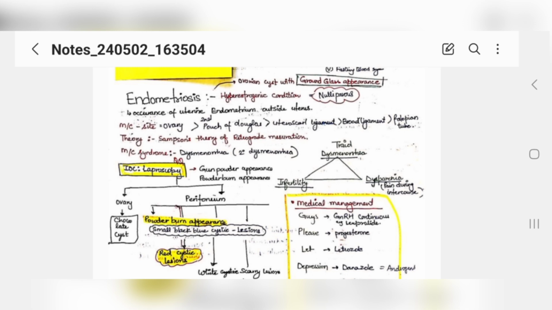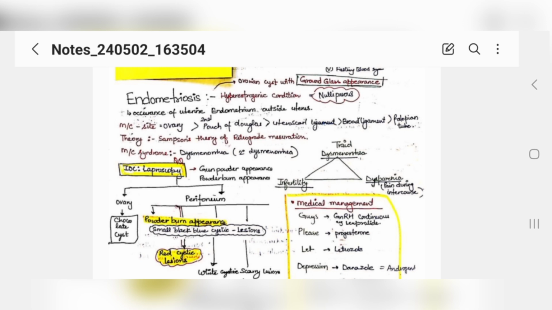Now, let's read endometriosis. What is it? It is also a hyperestrogenic condition. Excessive estrogen is forming. Whenever they frame a question, they will frame it in such a way that you get to your answer step by step. Like, the question would be a nulliparous female who comes to you with a complaint of pain during intercourse and excessive pain during menstruation. This type of question will come, and she is nulliparous. You will get an idea of endometriosis.